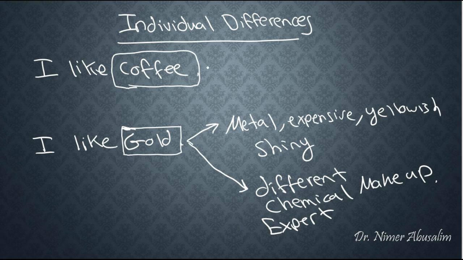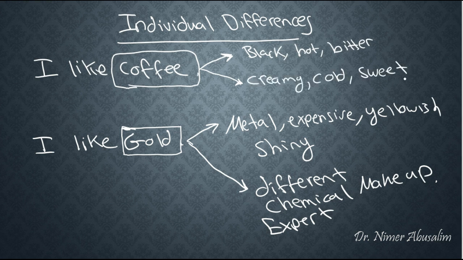Let's look at another example. Take the word coffee. We all know what coffee is, but very few of us can actually provide a definition for coffee. So for me, coffee is black, hot, bitter. For someone else, it might be creamy, cold, and sweet. But regardless of these differences, we still understand what the word coffee means here, and therefore we also understand what the whole sentence means. Now these are individual differences.